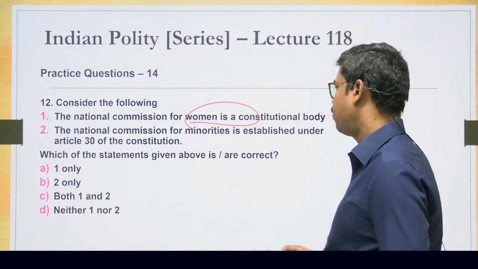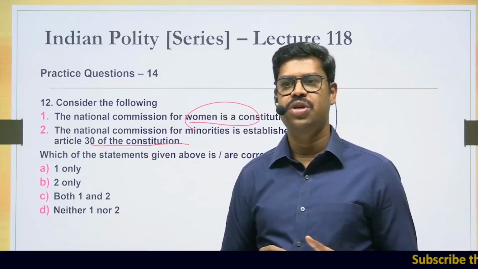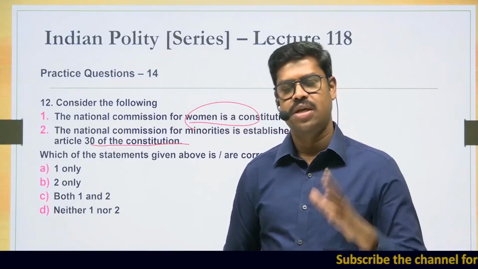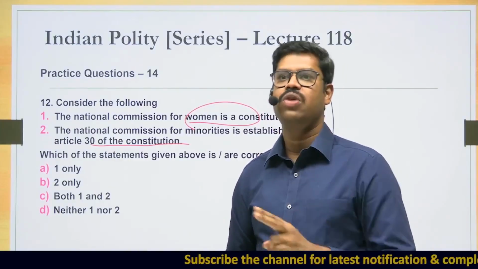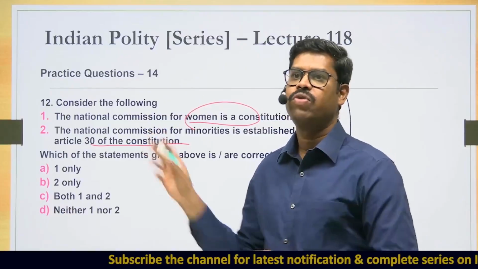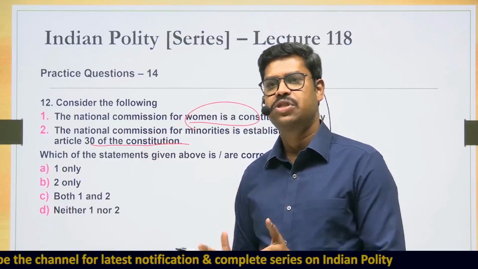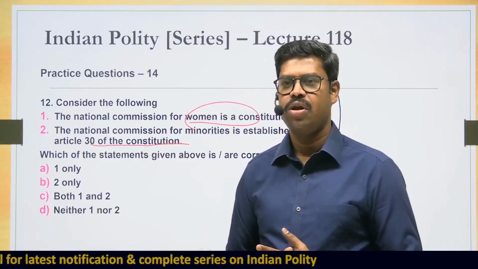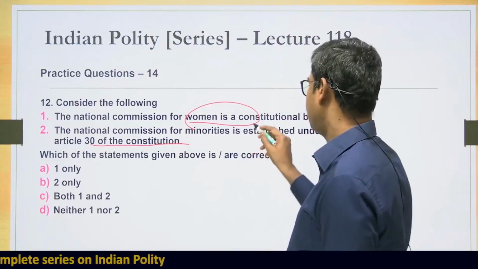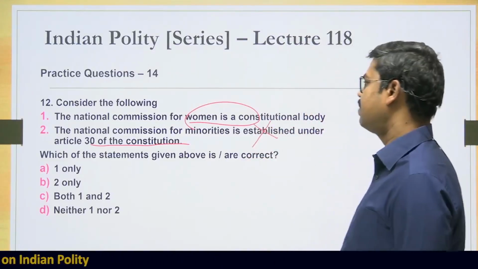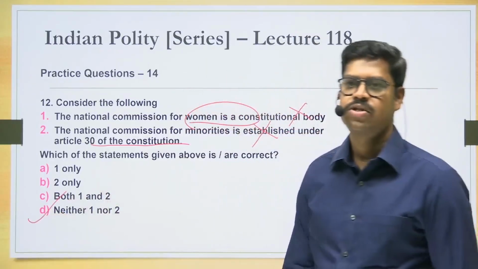The National Commission for Minorities is established under Article 30 of the Constitution. If it is established under Article 30 of the Constitution, then it becomes a constitutional body. Yes, Article 30 of the Constitution allows for protection of the rights of minorities, religious as well as linguistic minorities. But it has nothing to do with the National Commission for Minorities, because the National Commission for Minorities is established based on the National Minorities Act. So the National Commission for Minorities is purely a statutory body and not a constitutional body. So this is wrong. Which of the statements given above are correct? The right answer is neither one nor two. Both the statements are incorrect.